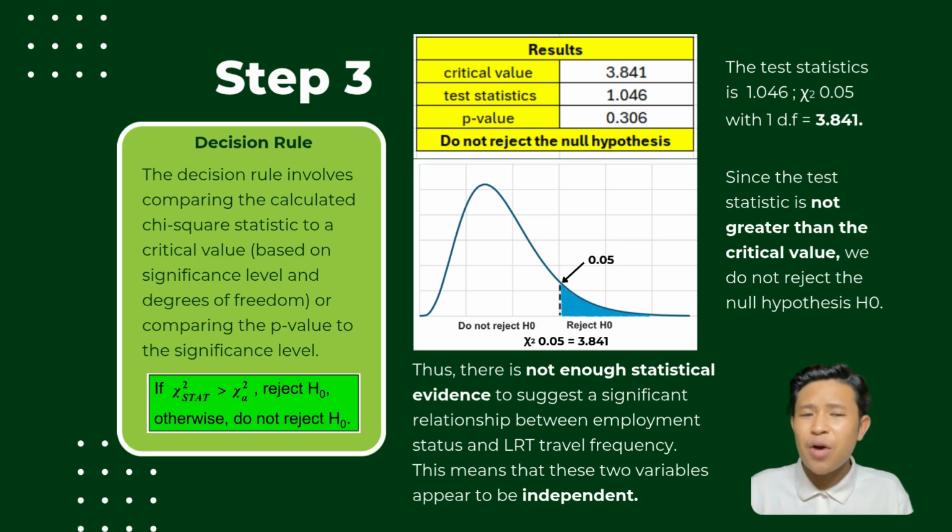Now, you may ask, how you confirm this? The trick is for this case, we can see that the test statistic is in the non-rejection area as it's smaller than the critical value.